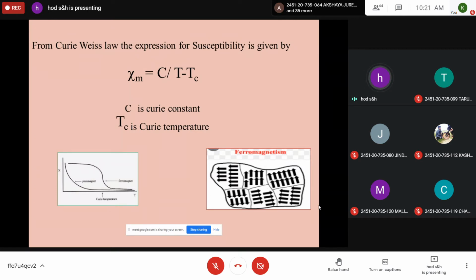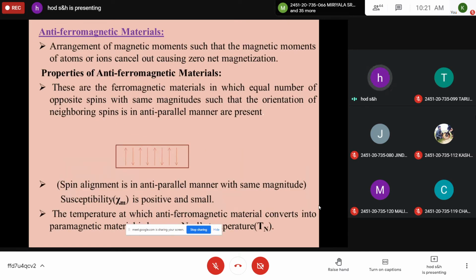From quantum theory, at very low temperature, you can find two more magnetic materials. The first one is called antiferromagnetic material. In these materials, the magnetic dipoles are anti-parallel to each other. And this is due to the exchange interaction between the dipoles, but the magnitudes of these dipoles are equal. So they are oppositely oriented or anti-parallel, but the magnitude is the same. Because of this, the net magnetization is zero, and the susceptibility is slightly positive.